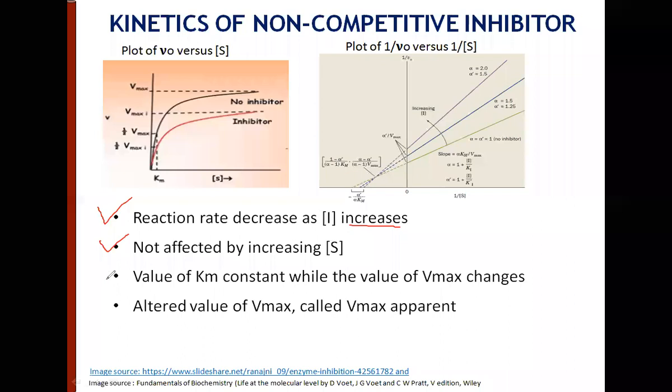The value of Km remains constant here. See the characteristic thing: the value of Km doesn't change, while the value of Vmax changes. The altered value of Vmax is called Vmax apparent. So how do you do it? In the first set of experiments, you work in the absence of inhibitor. You have different substrate concentrations on this side, you measure the initial velocity, take the reciprocal of both and plot a graph. This is the light green line you get. The intercept on the y-axis is 1 over Vmax, and the intercept on the x-axis is basically minus 1 over Km.